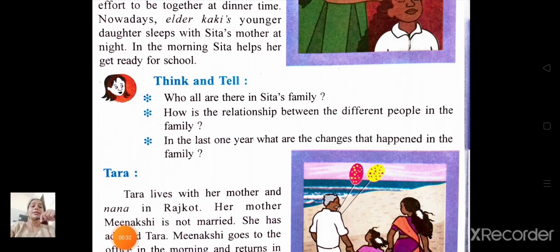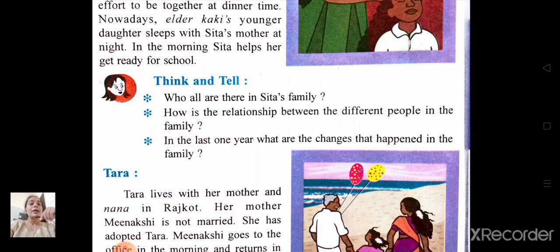So the answer is Sita's father, Kaka, elder Kaka and younger Kaka are four brothers and have one sister, Fai. These five are her grandparents' children. Sita and Geeta are sisters. Elder Kaka, her father's elder brother, and Kaka and younger Kaka are her father's younger brothers.